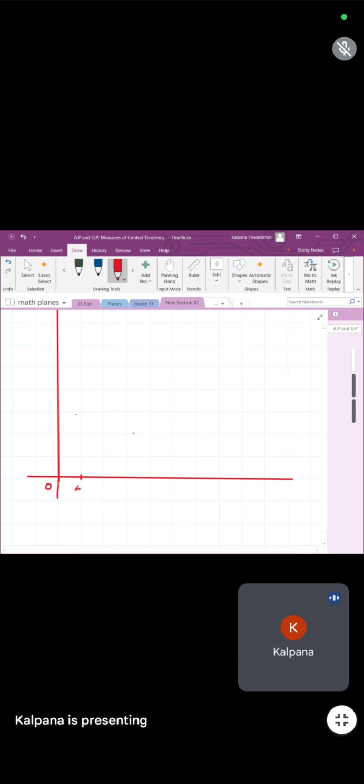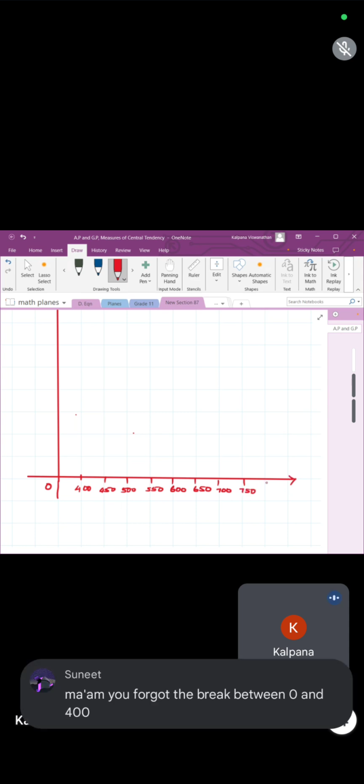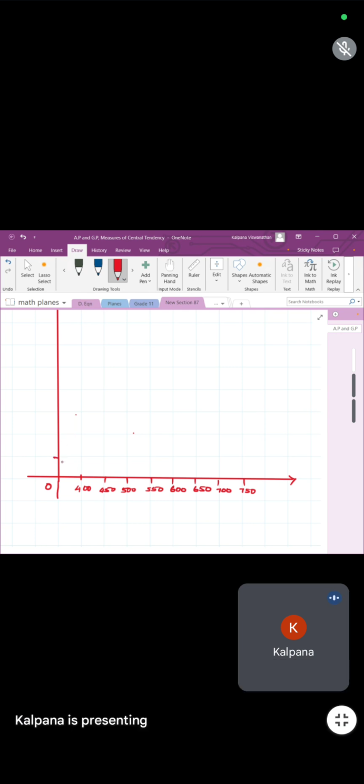So this is 400, 450, 500, 550, 600, 650, 700, 750. Put an arrow, and cumulative frequency, it will be 10.